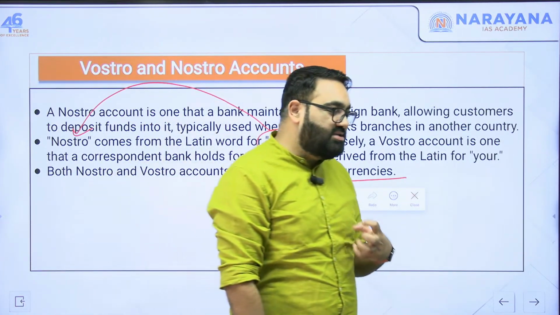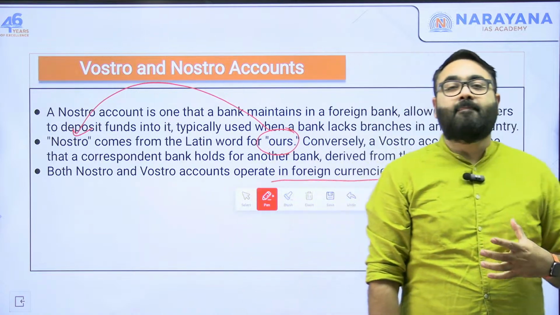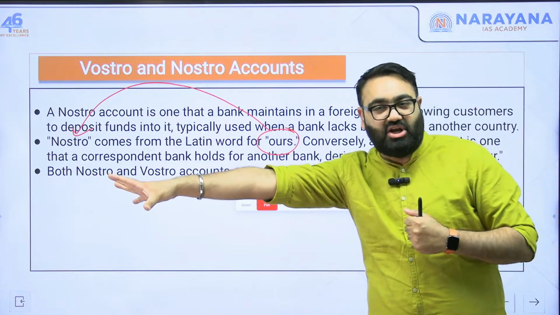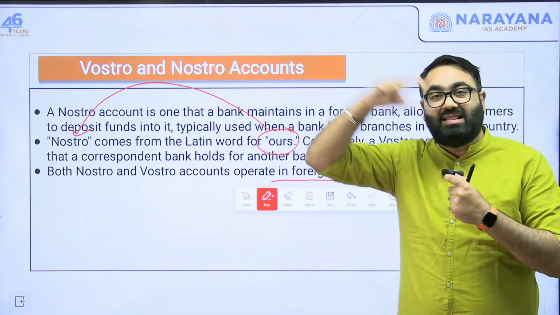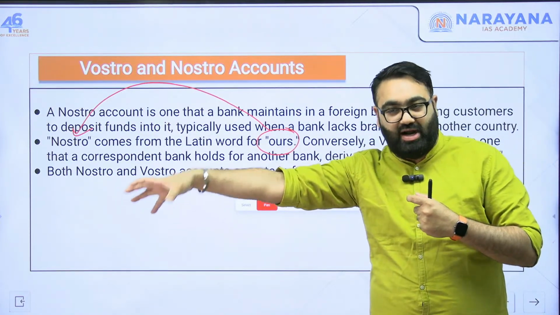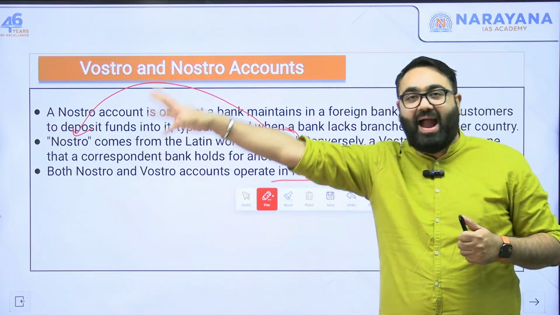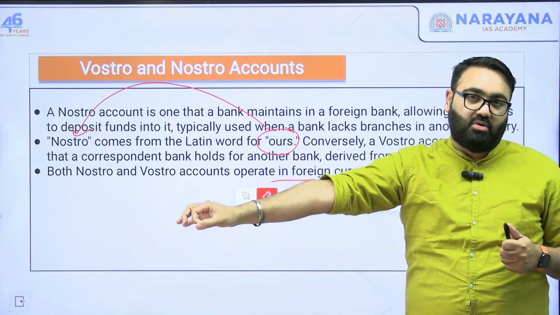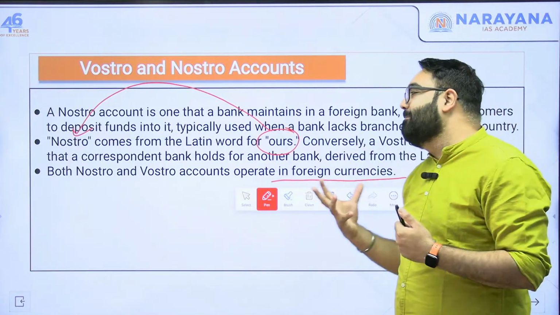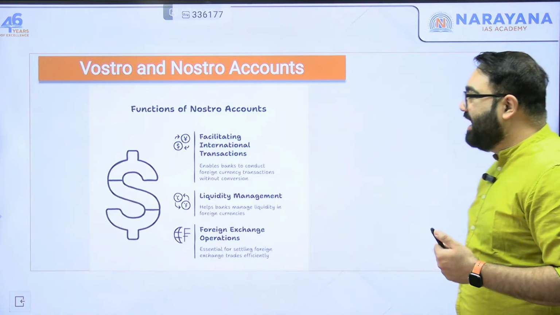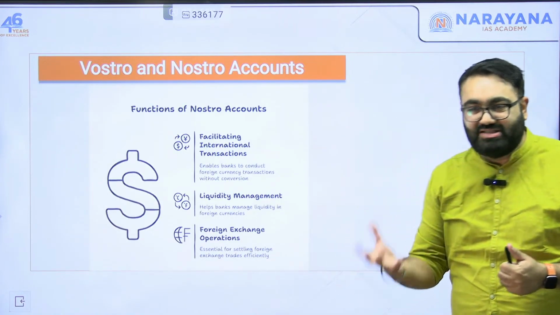So again, I'm just reiterating this. If PNB has opened up an account in a bank in Sri Lanka, for PNB that account is called the Nostro account, that is our account. On the other hand, for that Sri Lankan bank, they will call it the Vostro account. That is how it changes. The same bank account is called by different names depending upon who is actually referring to it. Is it yours or is it mine?